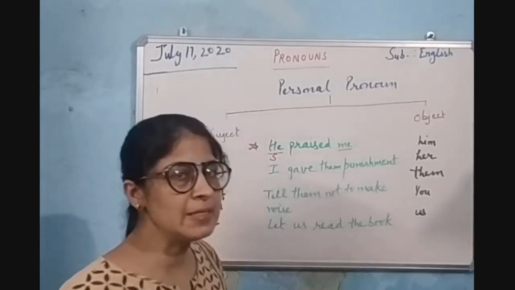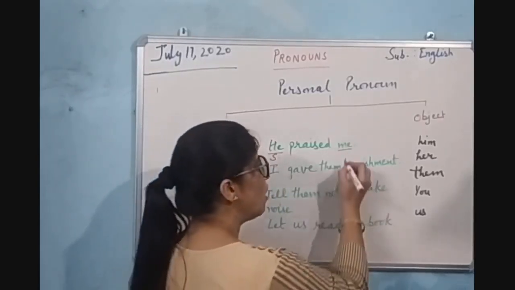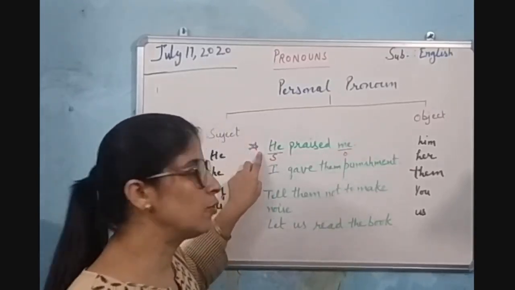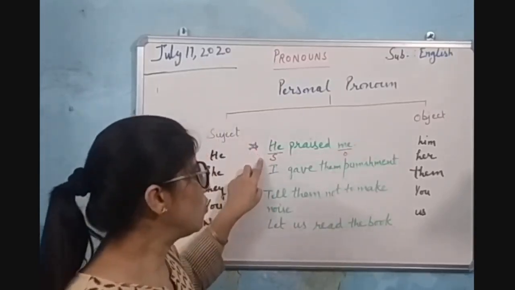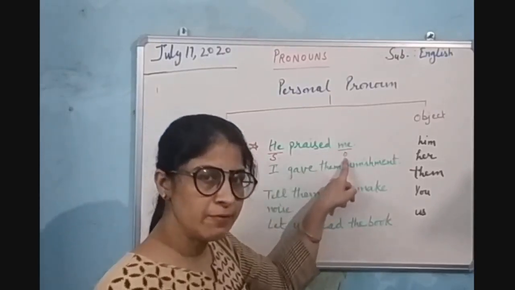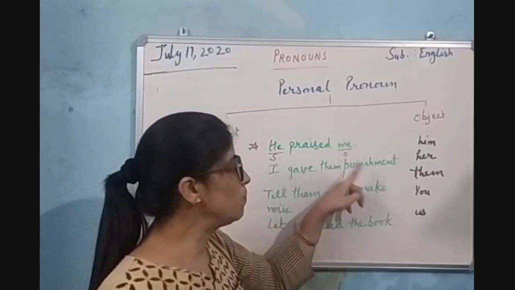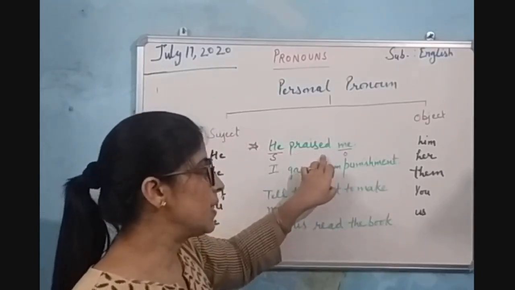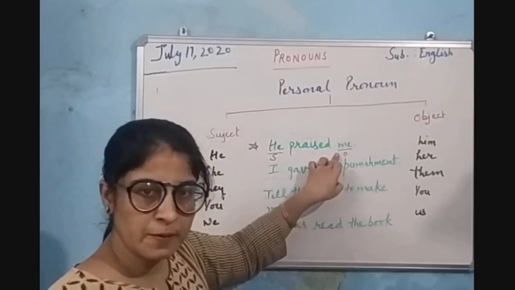Whom did he praise? Me. Me is the object pronoun, the receiver of the action on whom the effect of that action takes place.